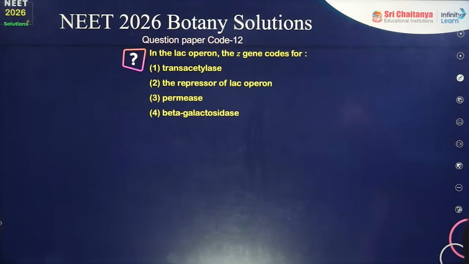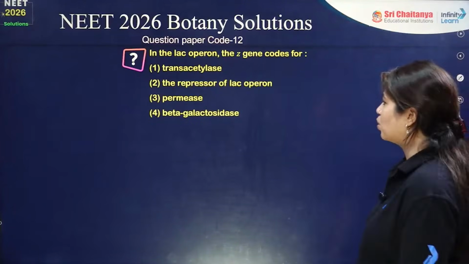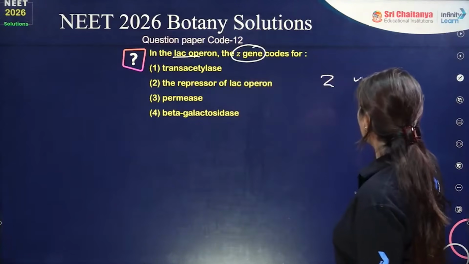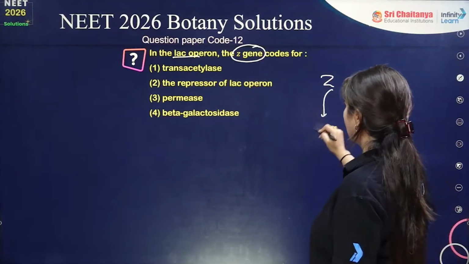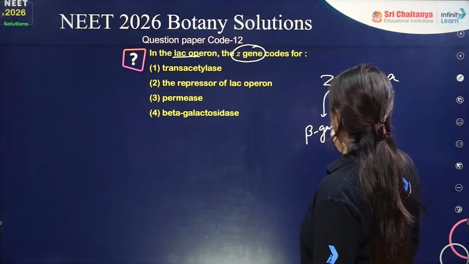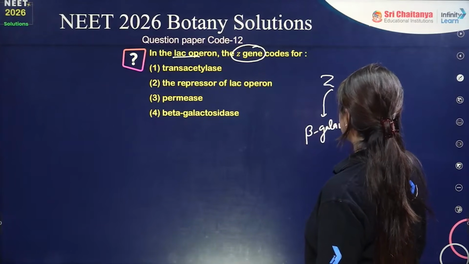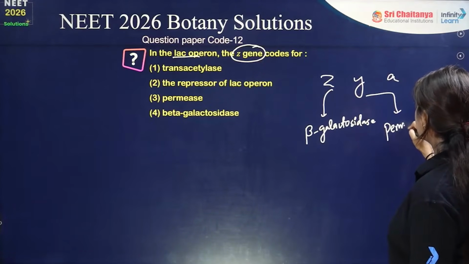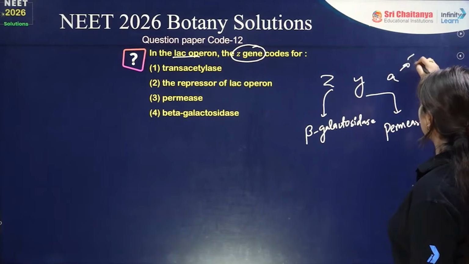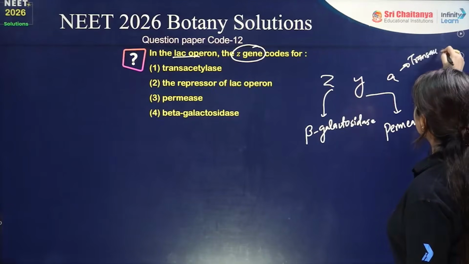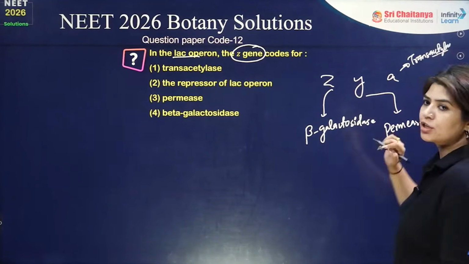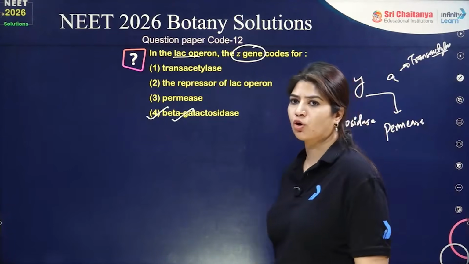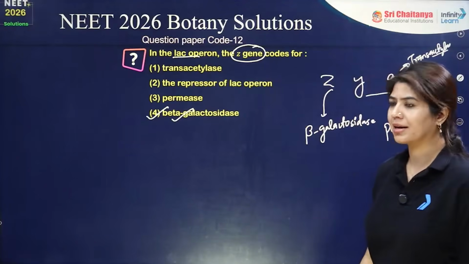Moving on to this one. In the lac operon, the Z gene codes for what? In the lac operon, we have Z, Y and A. Z always codes for beta galactosidase. Y codes for permease. A codes for trans-acetylase. So Z is going to code for beta galactosidase, which is option number 4, the correct answer.